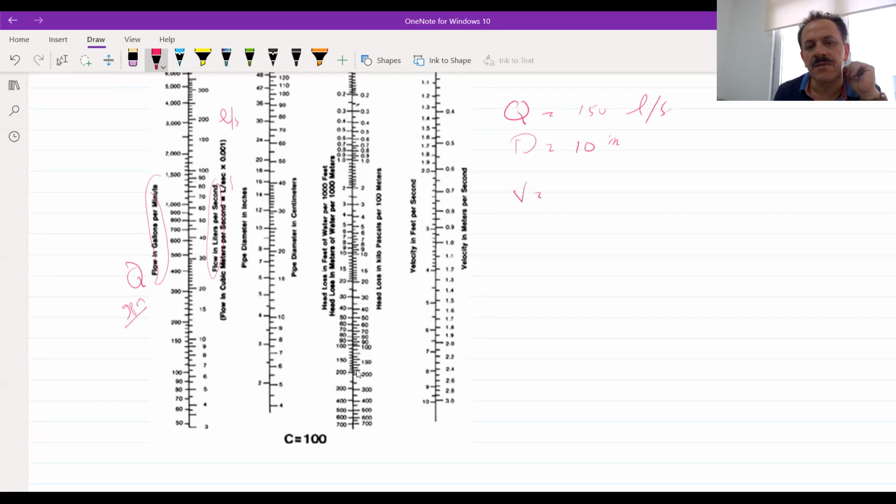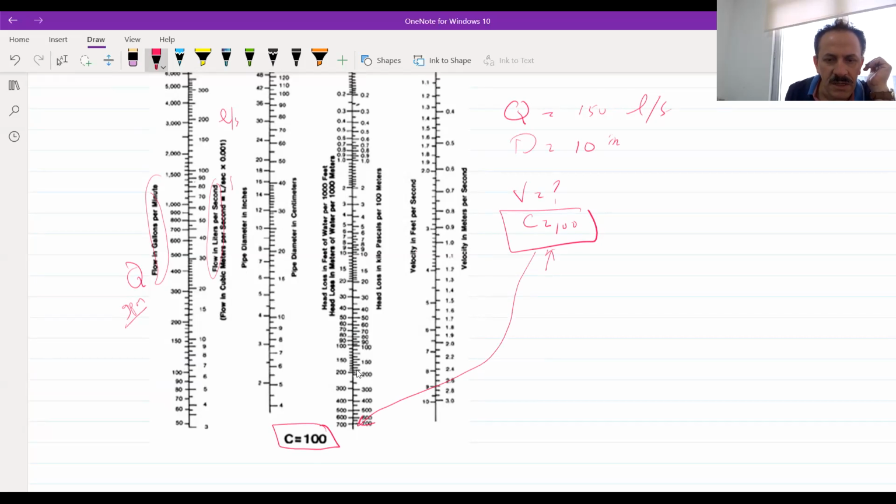Okay, I want to see how much is the velocity using the William Hazen nomograph. The pipe material has C equal to 100. First of all, you have to start with this C. Does this nomograph belong to that pipe or not? If you see that there is C equal to 100 and this is C 100, then I'm in the correct William Hazen nomograph. Now after that, I will go with the Q, which is equal to 150.